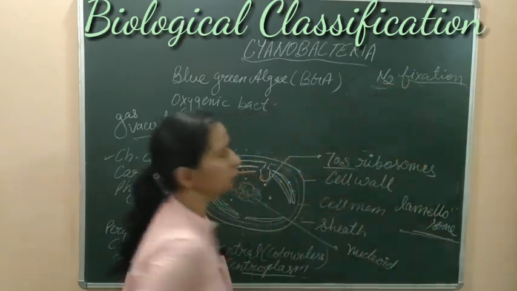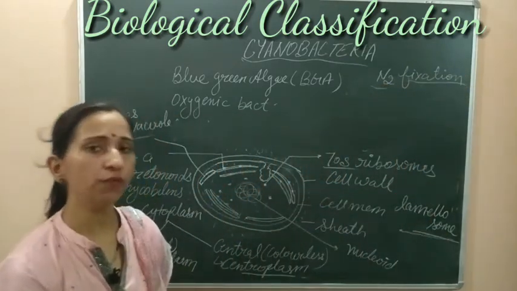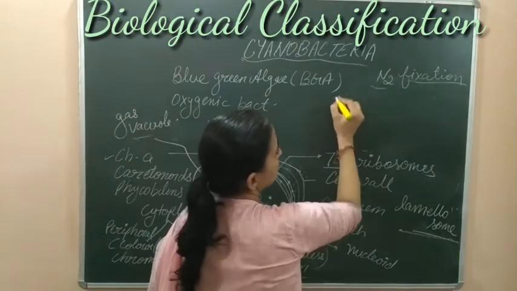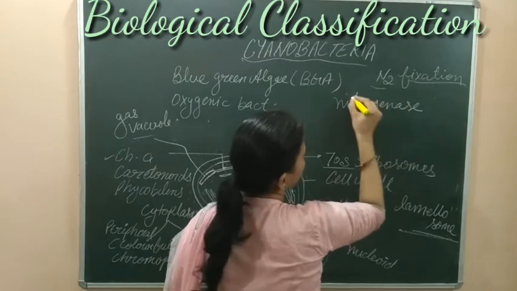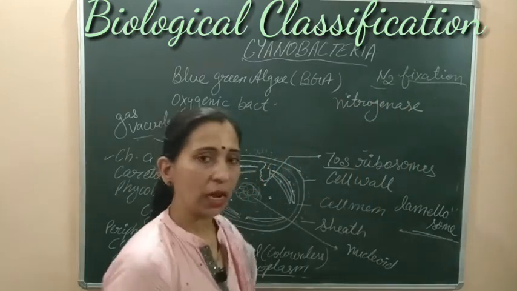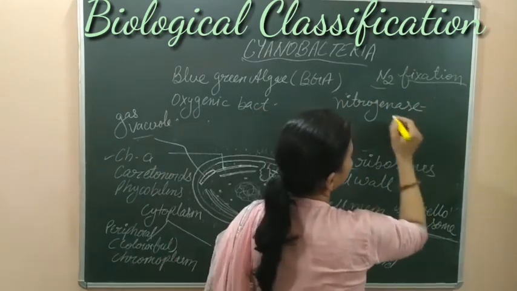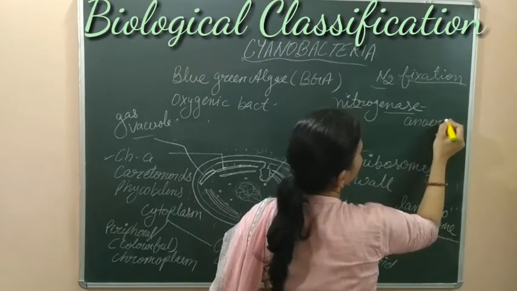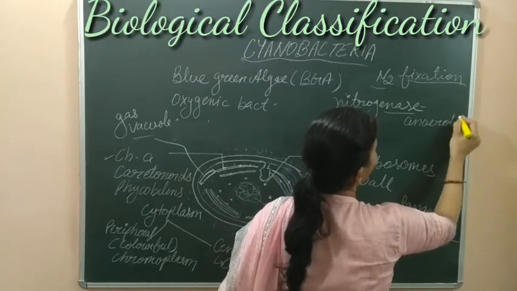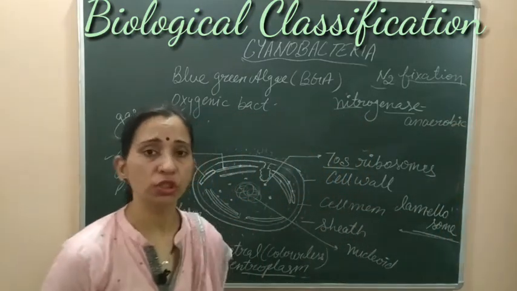As we know, the enzyme required for nitrogen fixation is the nitrogenase enzyme, and this enzyme works in anaerobic conditions. So this enzyme only works when oxygen is not available.